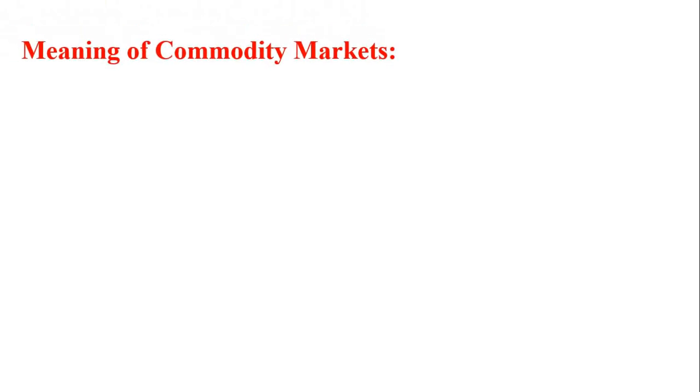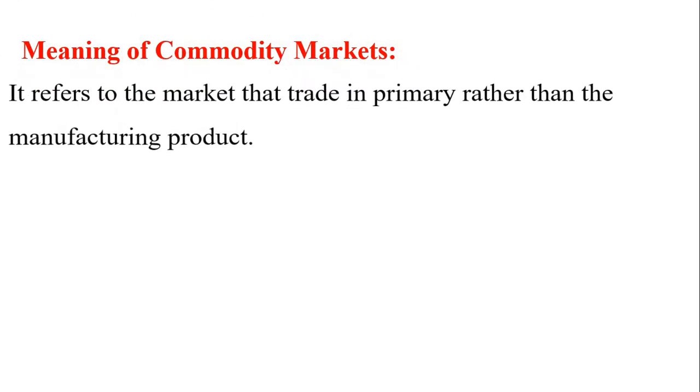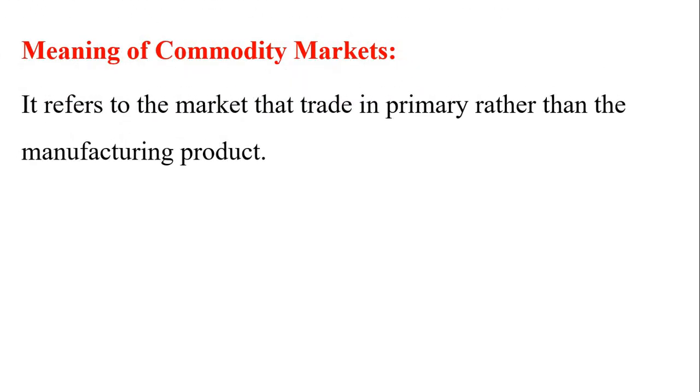Now let us move to the commodity market. So till now we discussed only the commodity, what the various commodities are. Now the commodity market. A market is a place where things can be bought and sold. It refers to the market that trades in primary products rather than manufactured products. This is very important, keep it in your mind. It refers to the market that trades in primary products rather than manufactured products, like rice, wheat, crude oil, all examples.